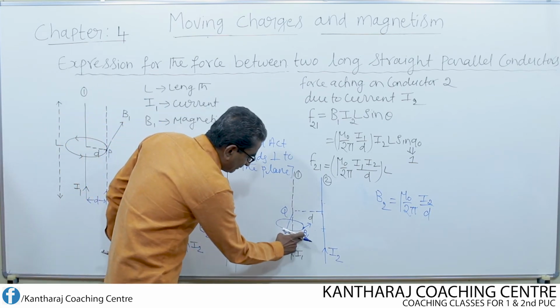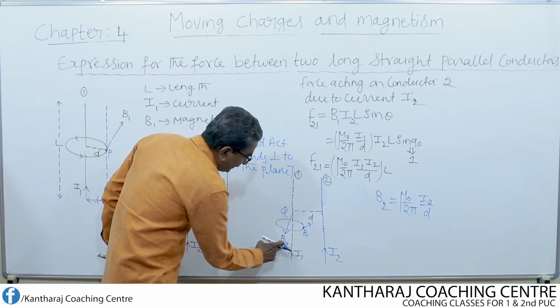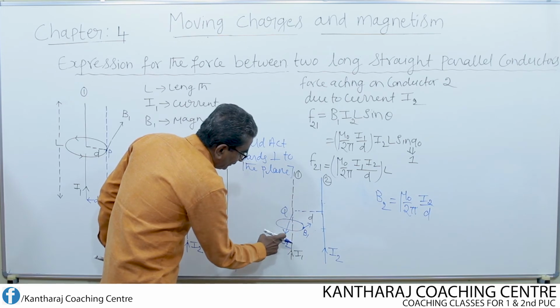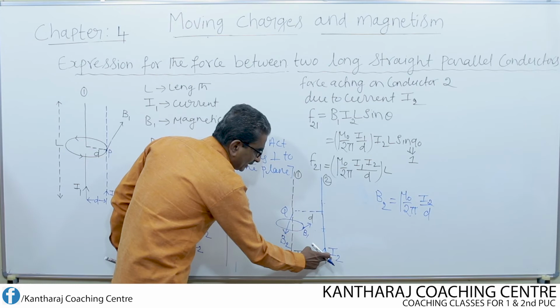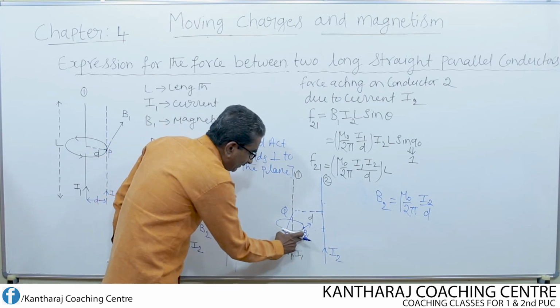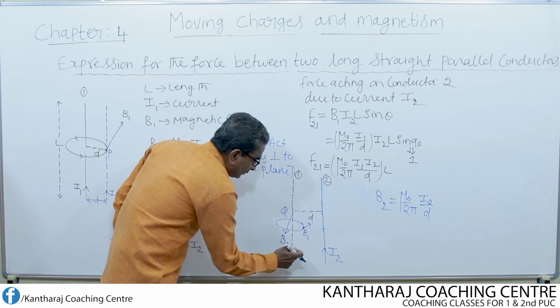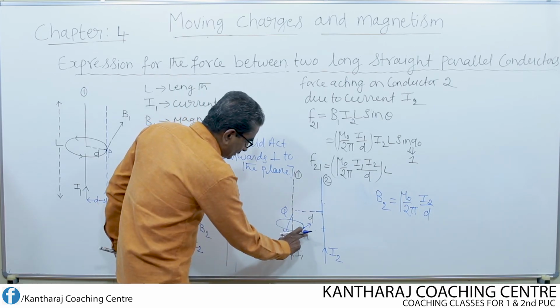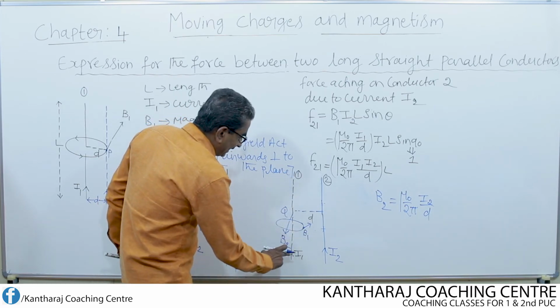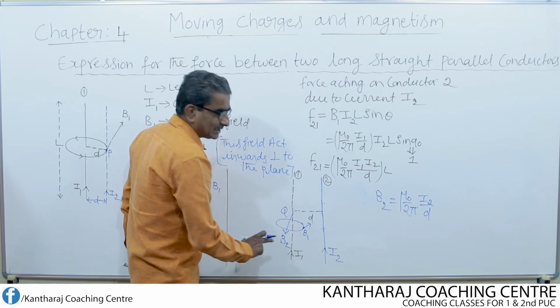Now there will be interaction between the field B1 and the field B2. Remember, B2 is the external field to the first conductor and is produced due to the current I2, whereas B1 is the magnetic field due to the current I1 flowing through the first conductor itself. These two fields interact. Now a mechanical force will act on this conductor.